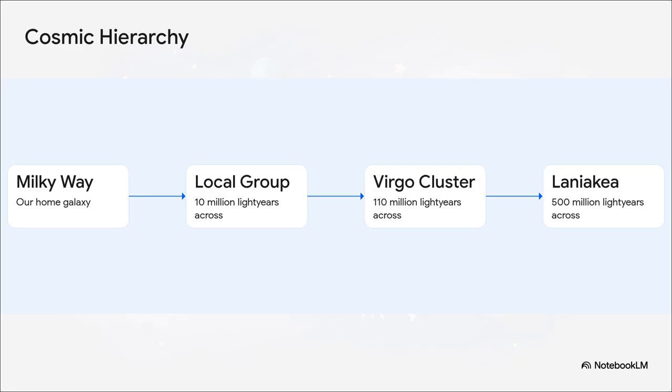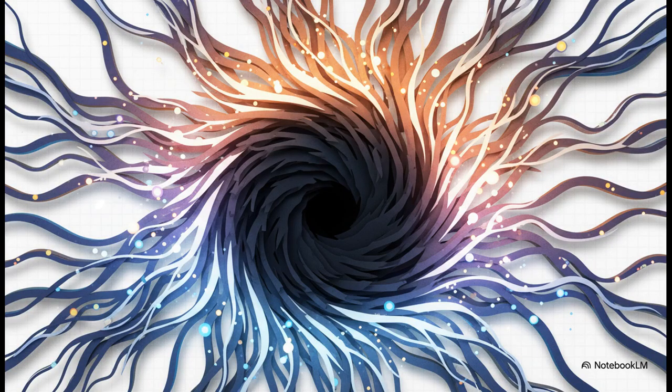And incredibly, even the Virgo supercluster is completely swallowed up by the unimaginably massive Laniakea supercluster. Laniakea actually translates to immense heaven in Hawaiian, and it contains the mass of 100 million billion suns. At the heart of this immense heaven lies the Great Attractor, a highly mysterious navigational hazard exerting a massive gravitational pull on everything within our supercluster. The sheer scale of Laniakea, spanning 500 million light-years, provides a profound context for our existence. In this grand cosmic library, our entire recorded human history is just a single sentence, on a single page, on a single planet, within a tiny component of a gigantic structure.